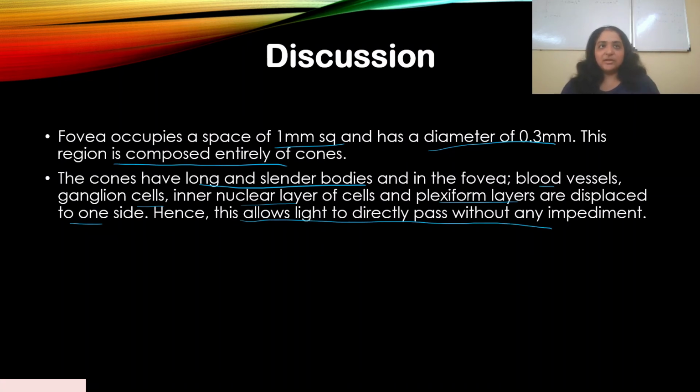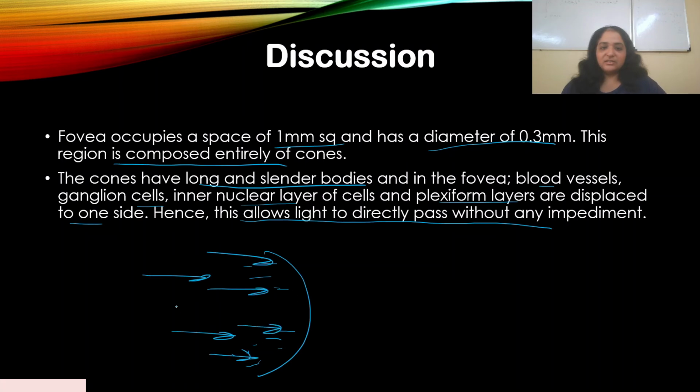When you look at the structure of the retina, the blood vessels and ganglion cells are all present, right? So when light enters, this reduces the amount of light and causes a lot of disturbance by the time the light actually hits the rods and cones and we finally see the image.